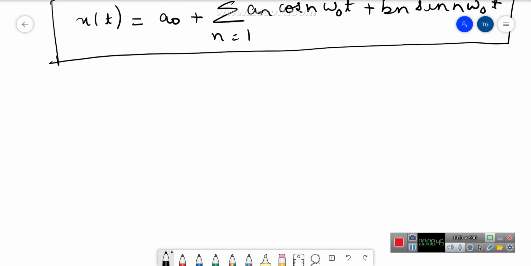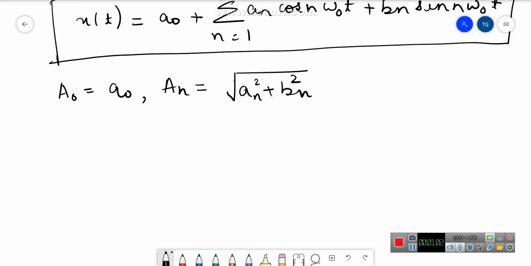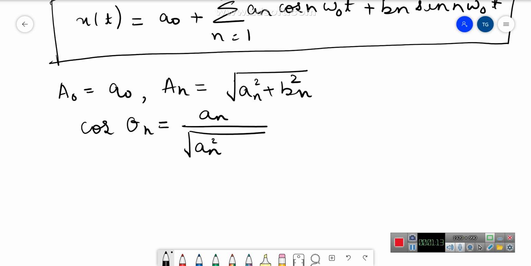So when we substitute our Fourier coefficients, a naught and a n, these a and a naught are nothing but our Fourier coefficients, A n is equal to under root of a n square plus b n square, and we have cos theta n is equal to a n by under root of a n square plus b n square.